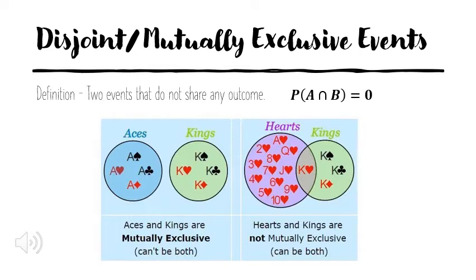Now, if you look at the second Venn diagram, you see hearts and kings. So if I was to say what's the probability of drawing a king that is a heart, you can get a king that is a heart. So those are not mutually exclusive because there is a chance that you could draw a king that is a heart. Whereas again, mutually exclusive cannot be both. They cannot occur at the same time.